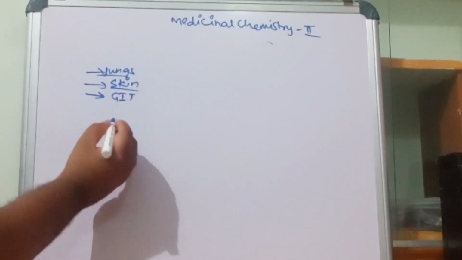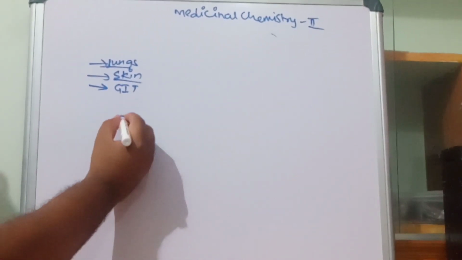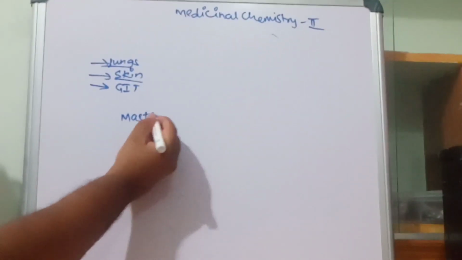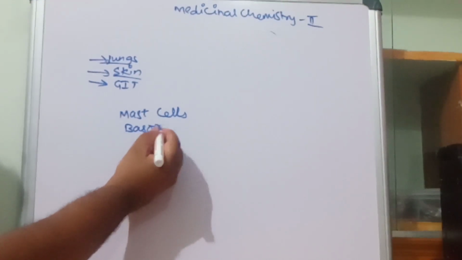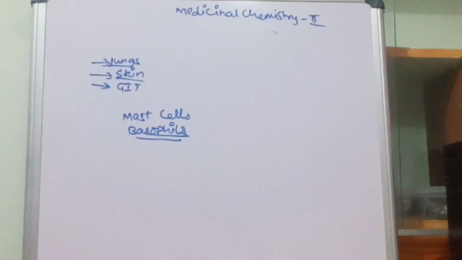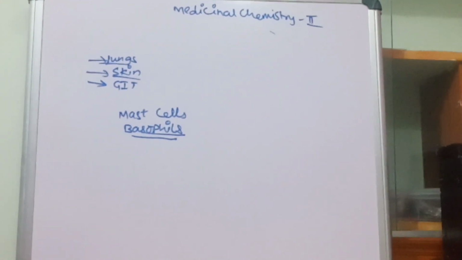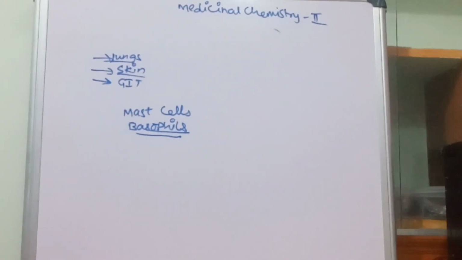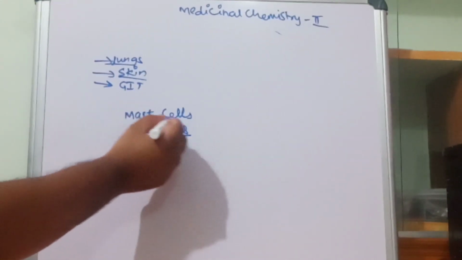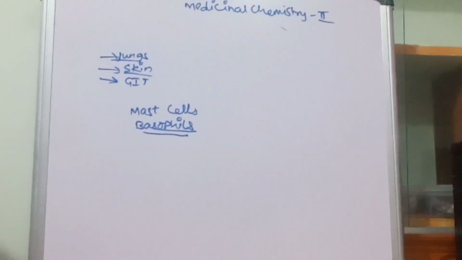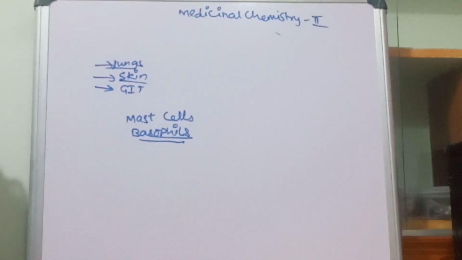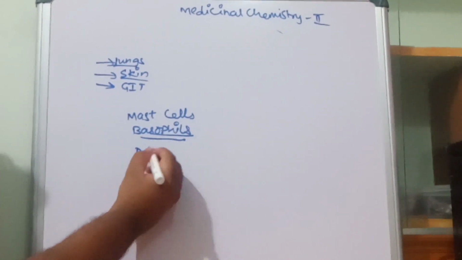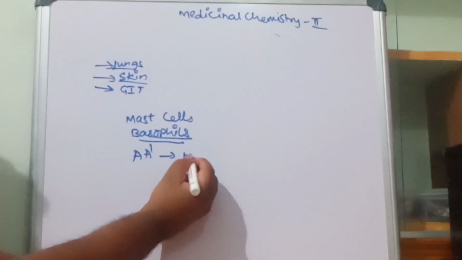But overall, in which cells are they stored? They are stored in the mast cells and basophils. How is it biosynthesized in our body? It is biosynthesized through the amino acid histidine.